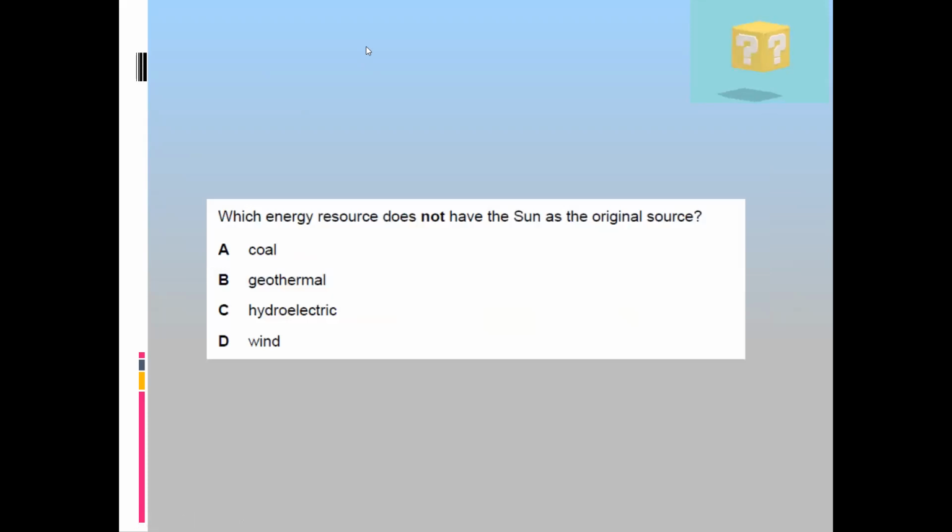Which energy resource does not have the sun as the original source? Like which is not derived from the sun, which is not originated from the sun. Coal is originated from the sun. Coal, because the formation of the coal is the heat and light energy from the sun absorbed by these plants, and when they die, they decay and they form coal. Geothermal, that's right. So sun is a source for coal, for hydroelectric, and for wind. Geothermal is basically the energy from the earth.